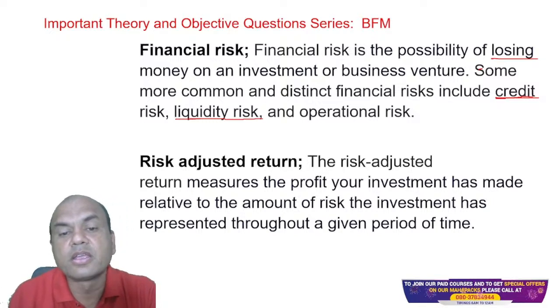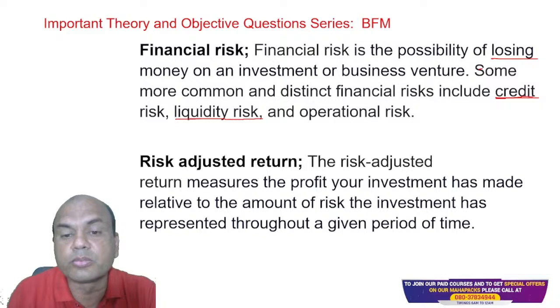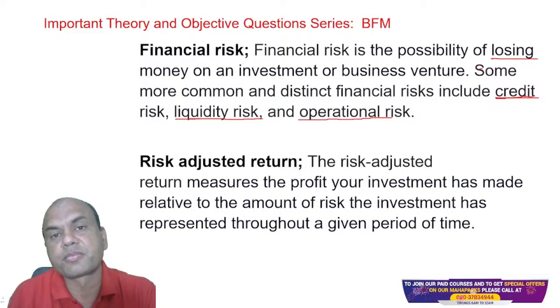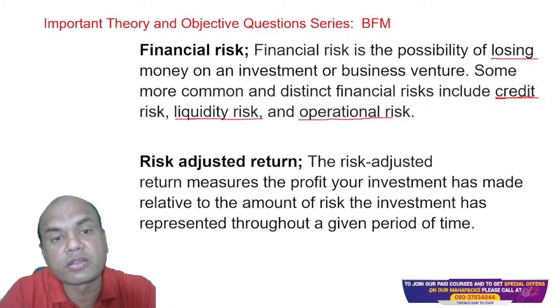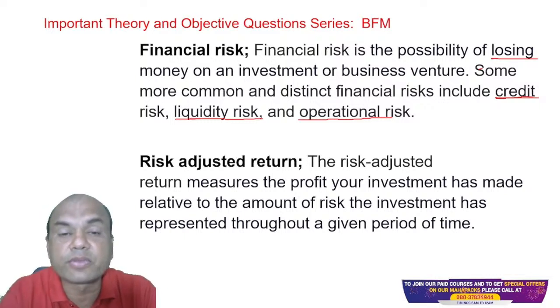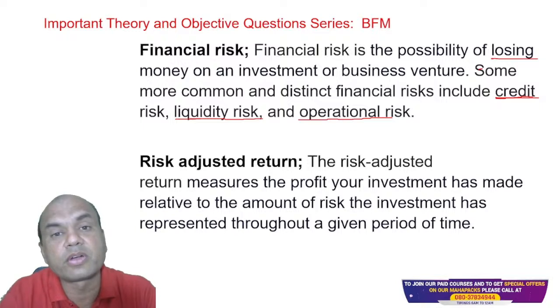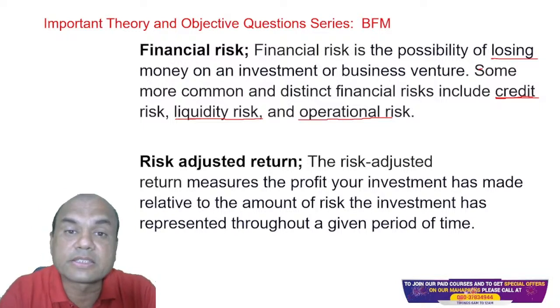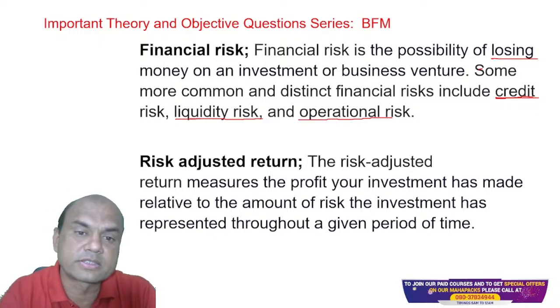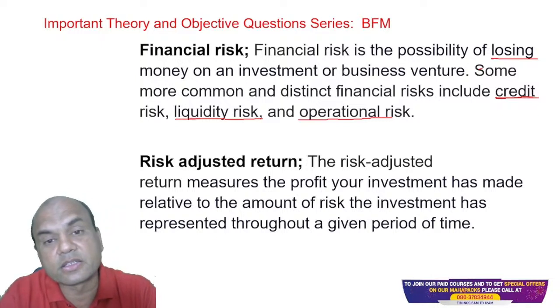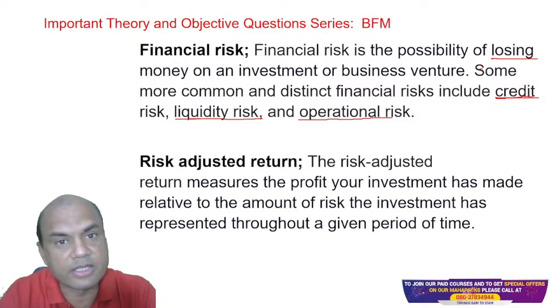And the next one is operational risk. Operational risk relates to my operations, meaning my employee errors or my system failure or my region failure, area failure. Area failure means there is a terrorist attack, there is a flood. All these lead to operational risks. So financial risk also has these parts: credit, liquidity, and operational risk. Clear, simple.